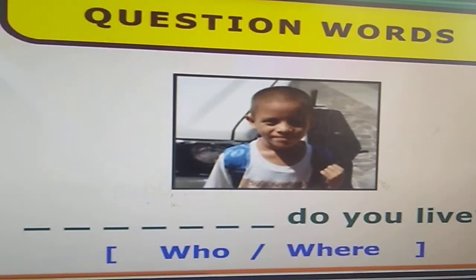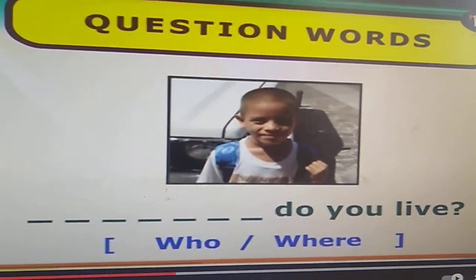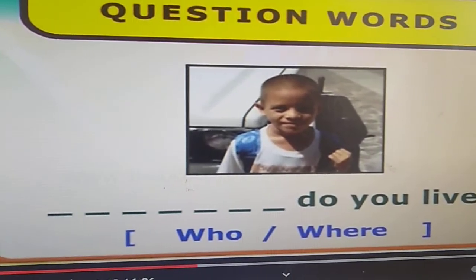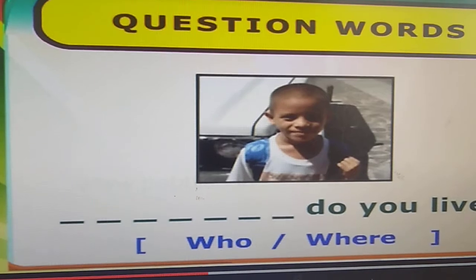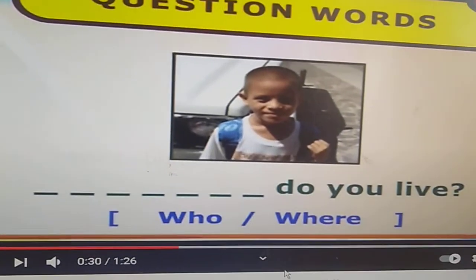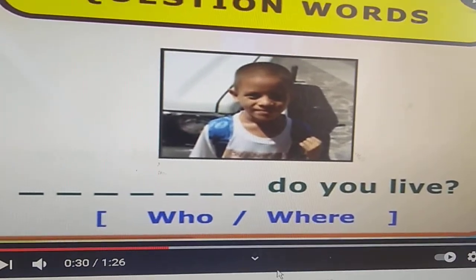So now, here you can see children, dash do you live? They have given the option who or where. So the answer is where do you live? Yes? So we want to know where this boy is living. So we use the question word where.